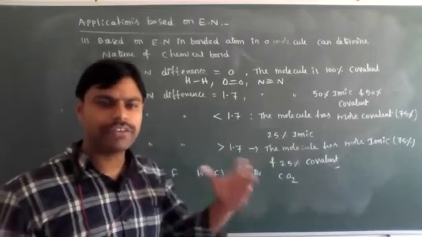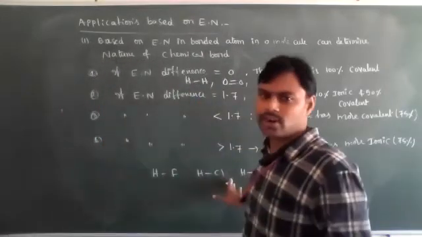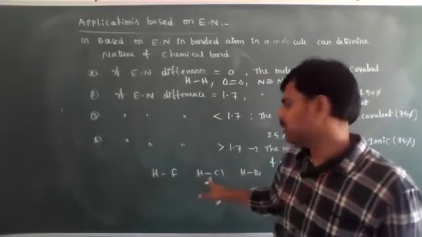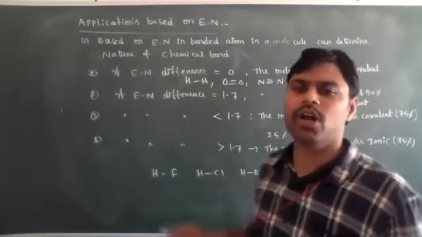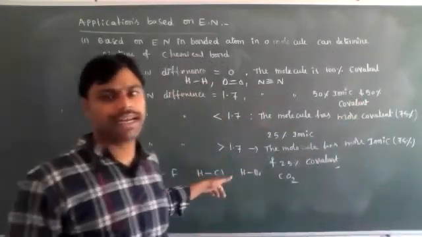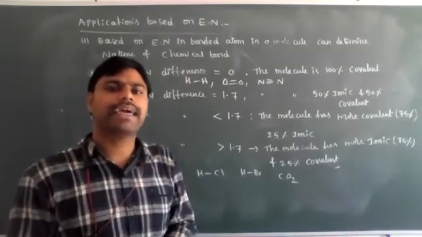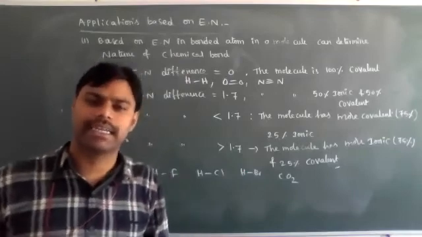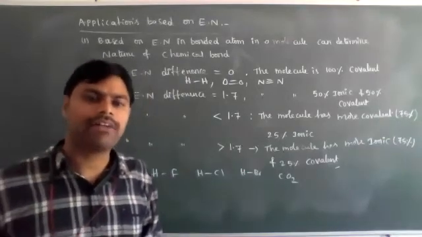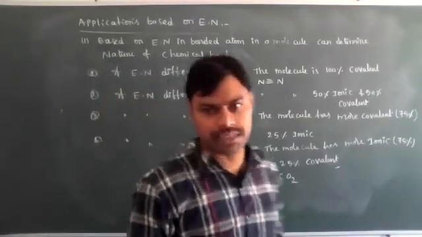So we thought that when bonding is formed by sharing electrons, the molecules are covalent. But based on the electronegativity concept, covalent molecules do not contain 100% covalent character. They have some ionic character also present.